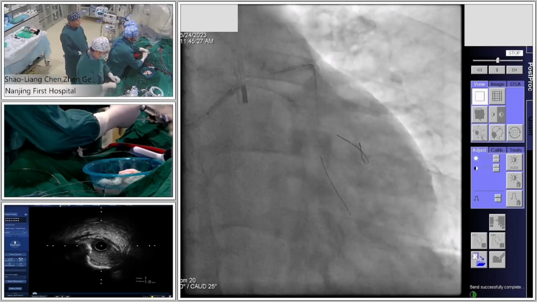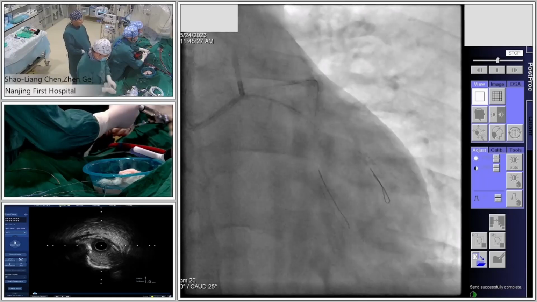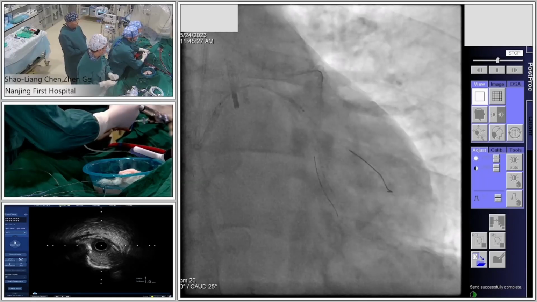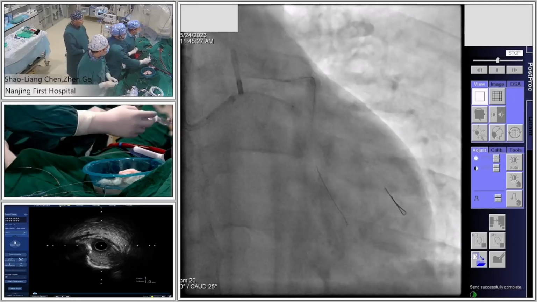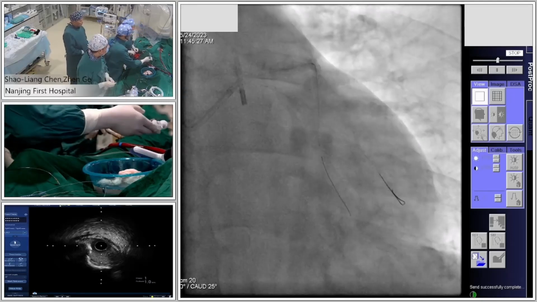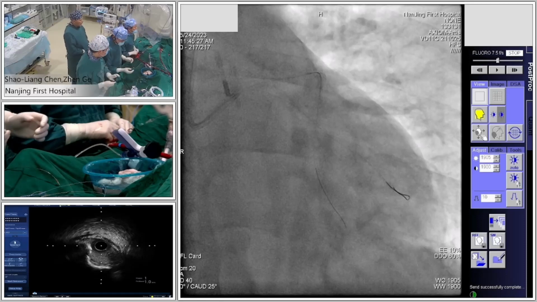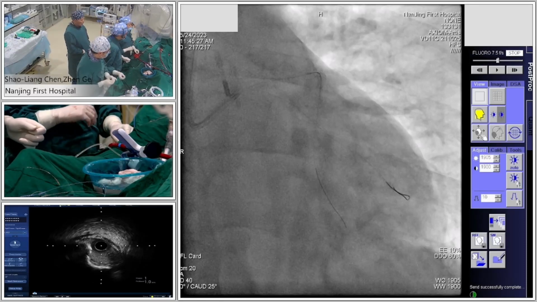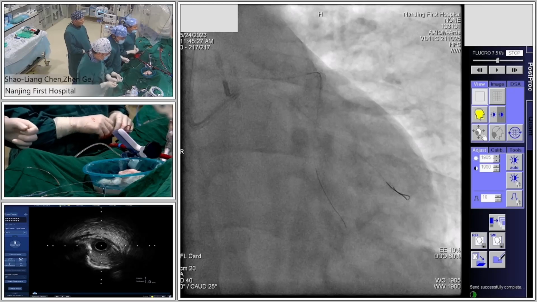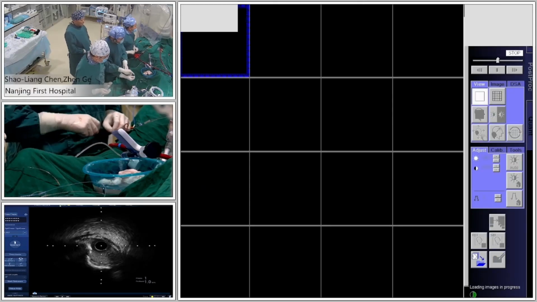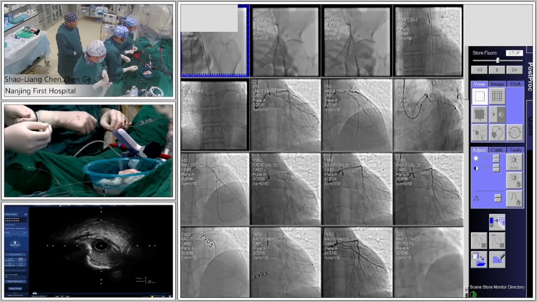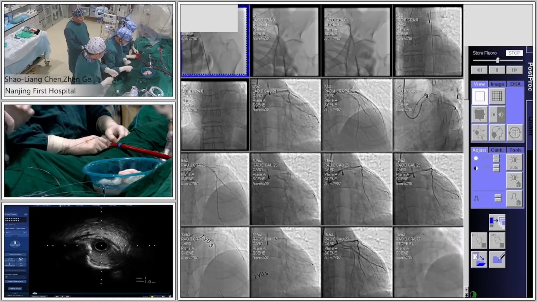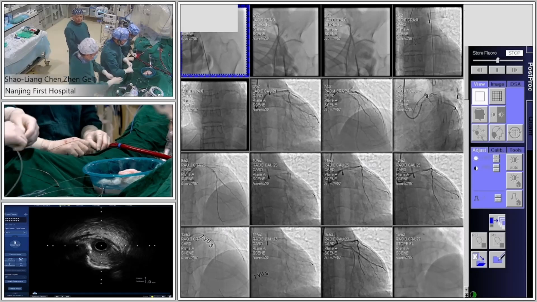I suggest you can use a balloon anchoring technique because you have 3 balloons on the table. So you can put a balloon into the RAD to do balloon anchoring technique. I want to use the 3.5 crush balloon and a 2.5 balloon to prepare the circumflex. Okay. Nothing too hard. You still have 15 minutes.